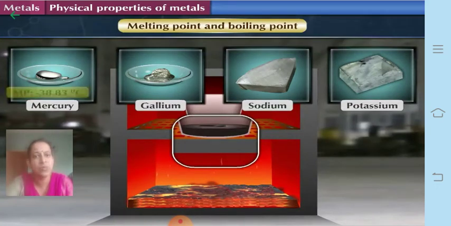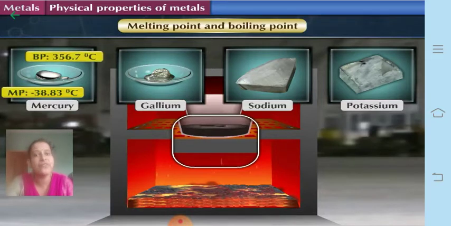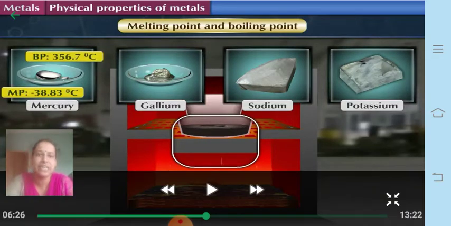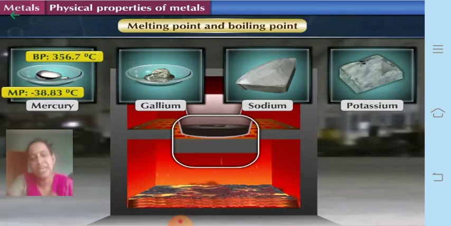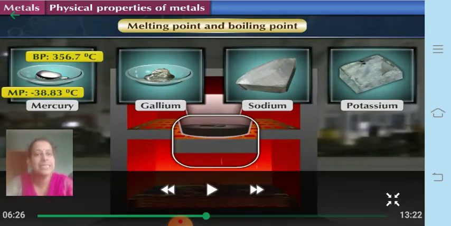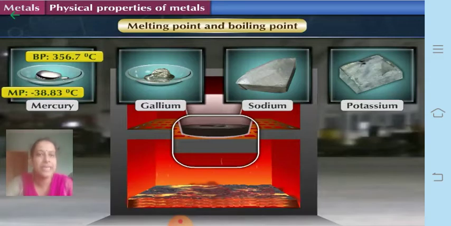Let us see now each one of them. Mercury's melting point is around minus 38.83 degrees Celsius, whereas its boiling point is around 356.7 degrees Celsius, and that is why it is used in the thermometer as well as in the sphygmomanometer. Whereas the next one is gallium, whose melting point is around 29.76 degrees Celsius, whereas its boiling point is around